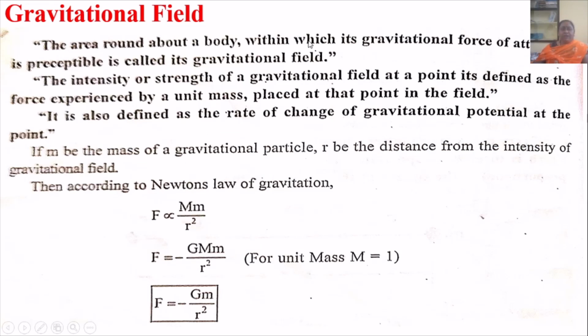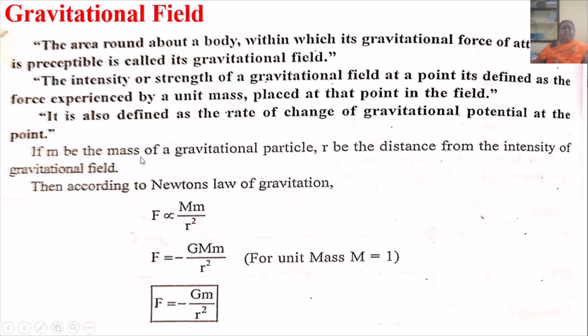Now gravitational field. The area round about a body within which its gravitational force of attraction is perceptible is called its gravitational field. The intensity or strength of a gravitational field at a point is defined as the force experienced by a unit mass placed at that point in the field. It is also defined as the rate of change of gravitational potential at the point.